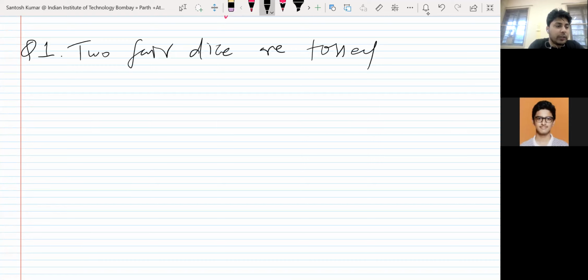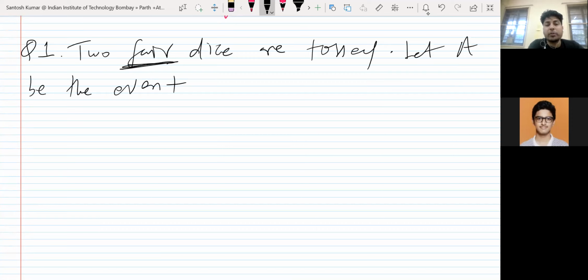Let A be the event, you know, it's a subset of sample space. Two fair dice, why is this word fair important? Fair they want to say because each outcome has equal probability, like each outcome with probability 1 by 6 in one die. So two fair dice are tossed.